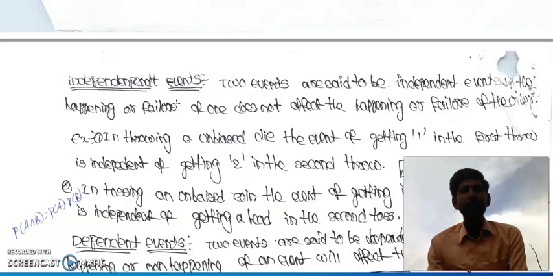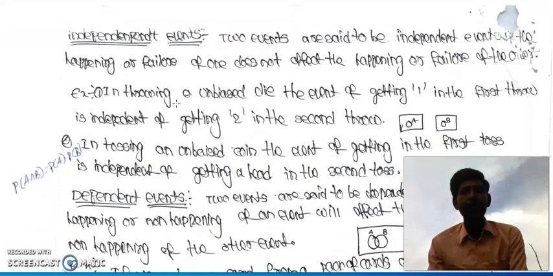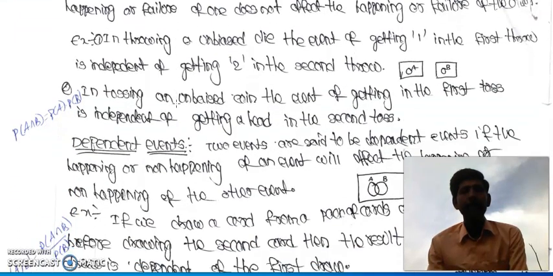Independent events: two events are said to be independent if the happening or failure of one event does not affect the happening or failure of another event. Example, in rolling an unbiased die, getting 1 in the first throw is independent of getting 1 in the second throw. The condition for independent events is P of A intersection B equal to P of A into P of B. In detail about this we will be seeing later.